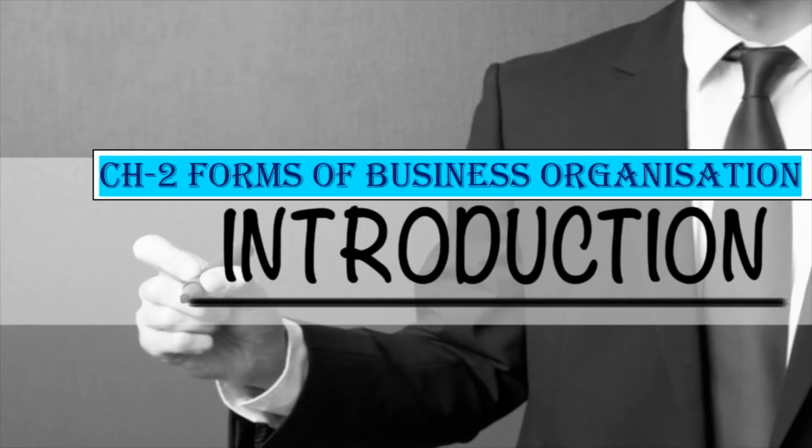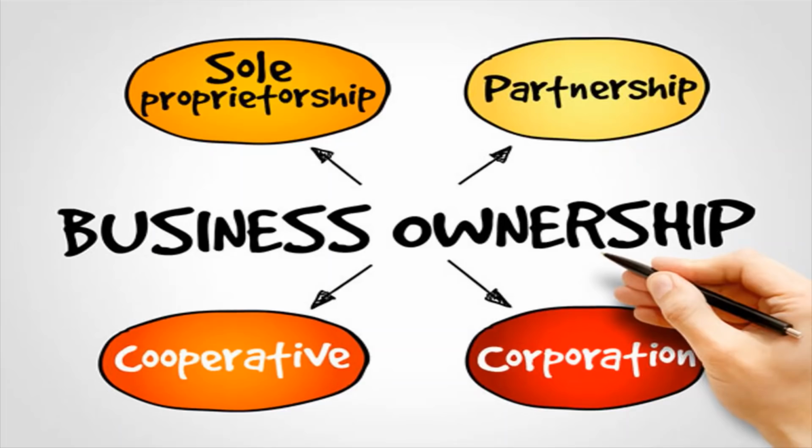There are various forms of business organizations, ranging from the simplest to the most complicated, where a lot of procedures are included. In this particular chapter, there are five important ones, starting from sole proprietor and going up to joint stock company. I have already jotted down the important topics here that you would be learning in forms of business organization.